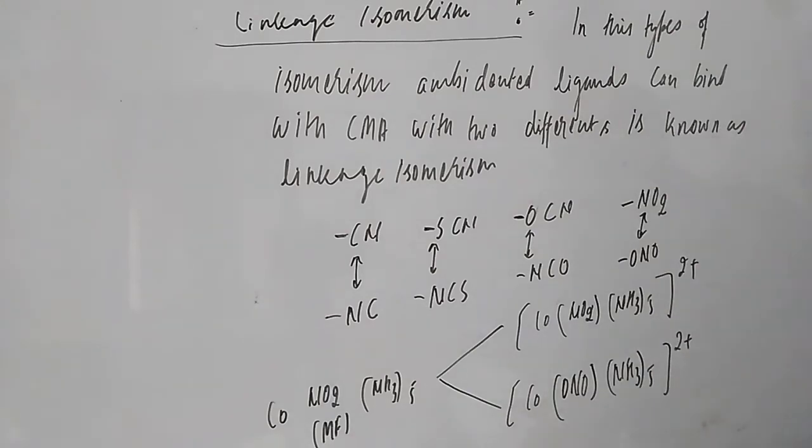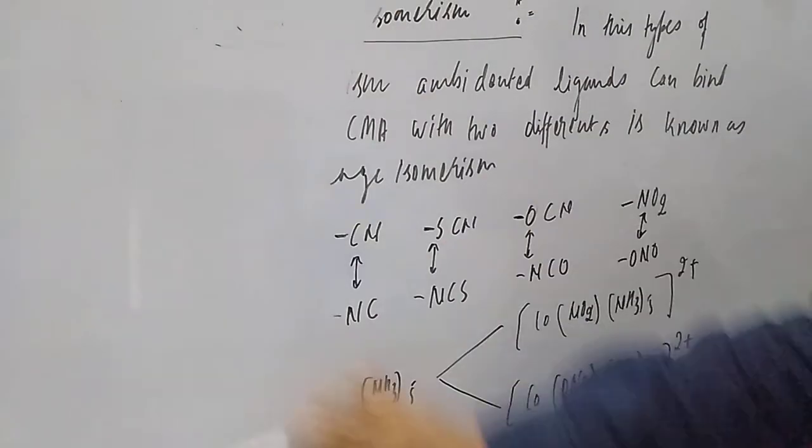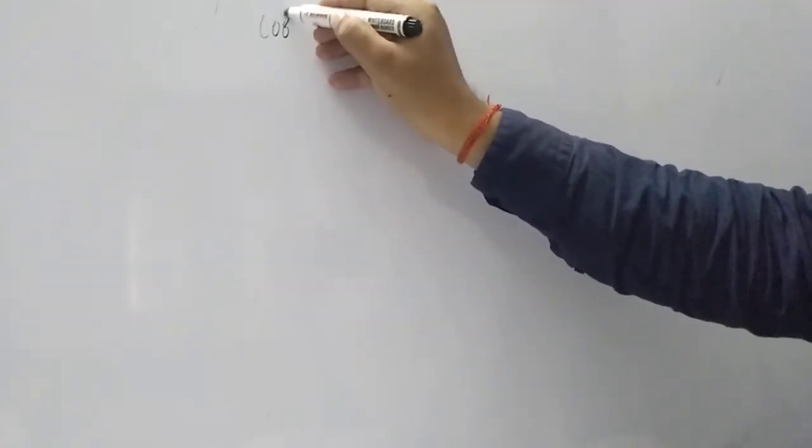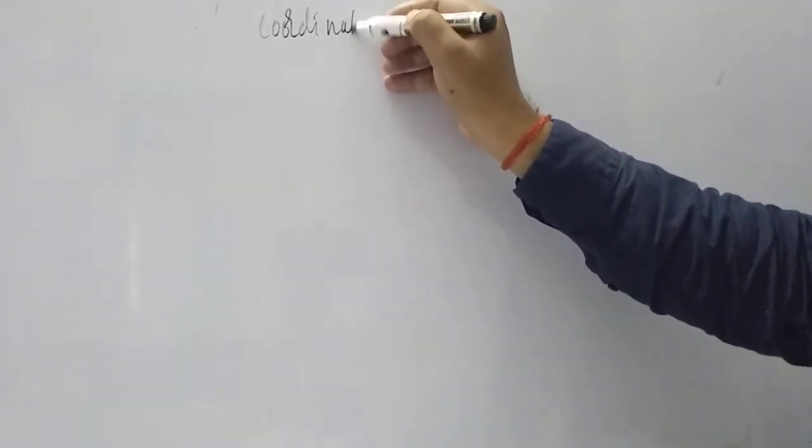Now let us move to the next one, students, which is the last one, coordination isomerism, and then we will make another video for stereoisomerism. So here is coordination isomerism.